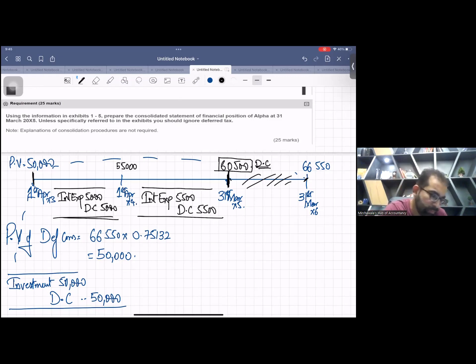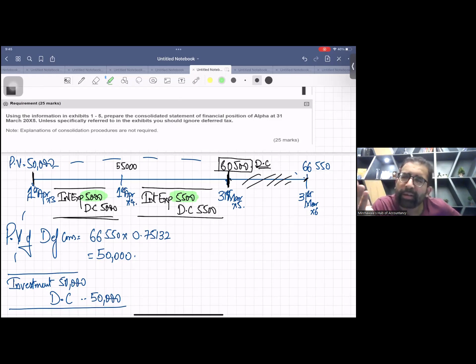Now the next question, sir, what about this interest and this interest? Obviously, now just use your brain. It was written clearly in the question that parent company has not yet recorded this complete transaction. So just think, when parent company has not recorded the loan, deferred consideration itself is a loan, that means parent company has not recorded the interest expense as well. So now this is the expense of parent company. When P company has not yet recorded the expense, obviously the profits of parent company are overstated.